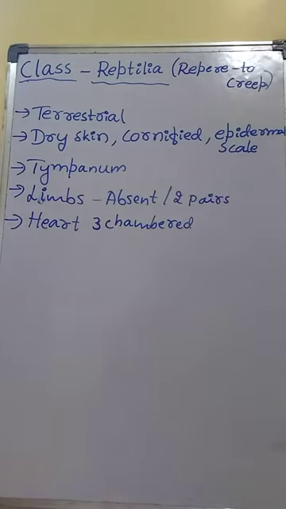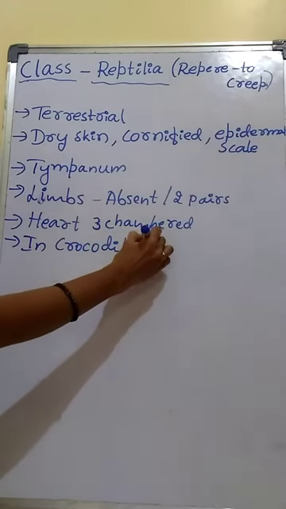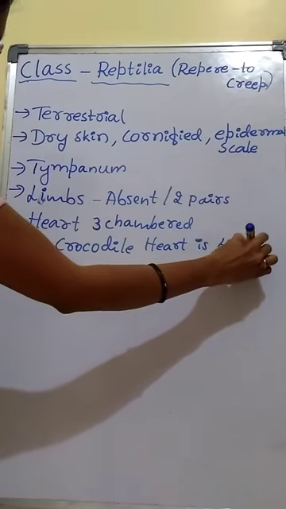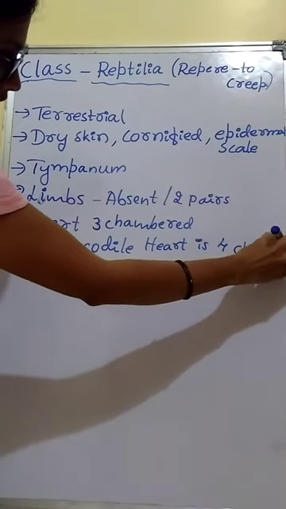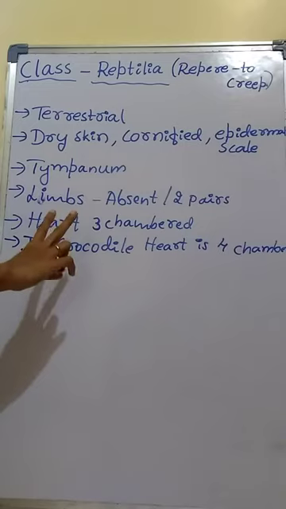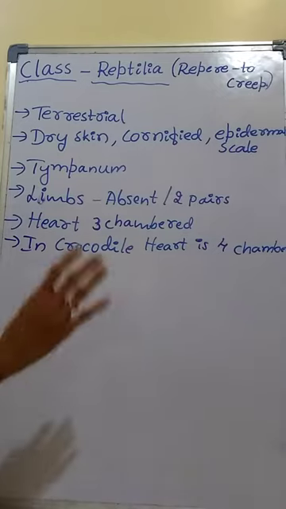Crocodile comes under class Reptilia, but it has a four-chambered heart, like human beings or higher animals, meaning two auricles and two ventricles are present.